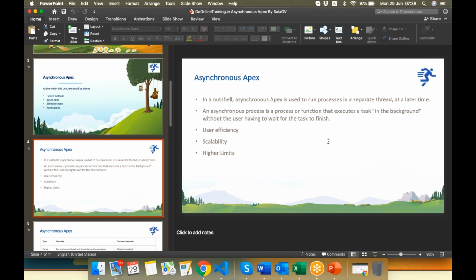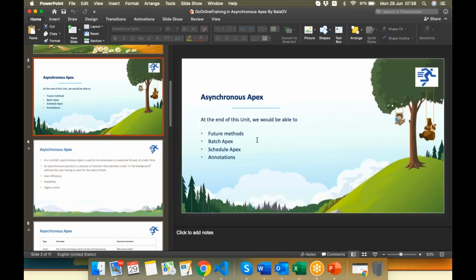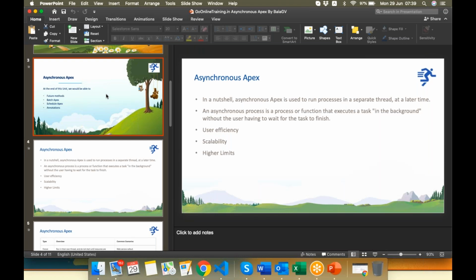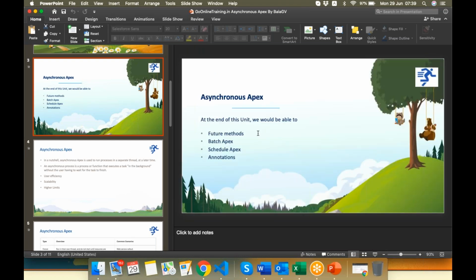Okay, so as we discussed, there are four: future method, batch effects, schedule effects, and the fourth one is queuable effects, which is not listed here, which is not that important, but we'll cover all. Okay, so let's discuss batch effect. We already discussed the future method. Let's discuss batch.